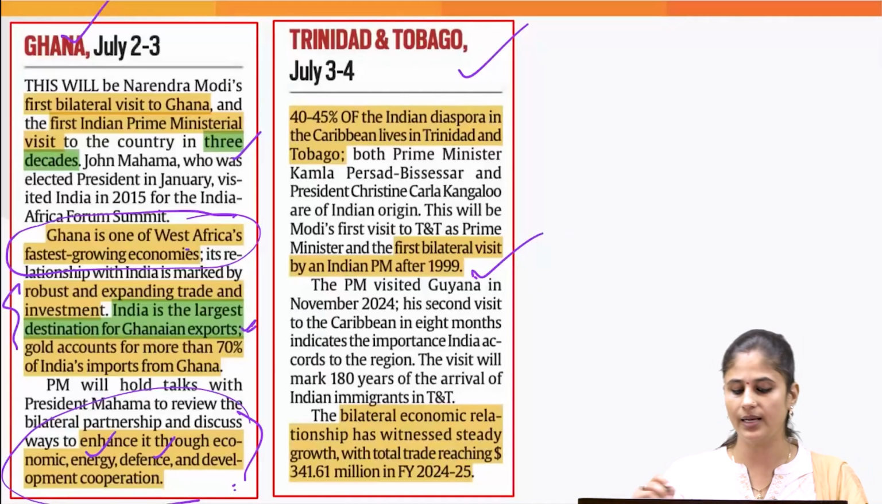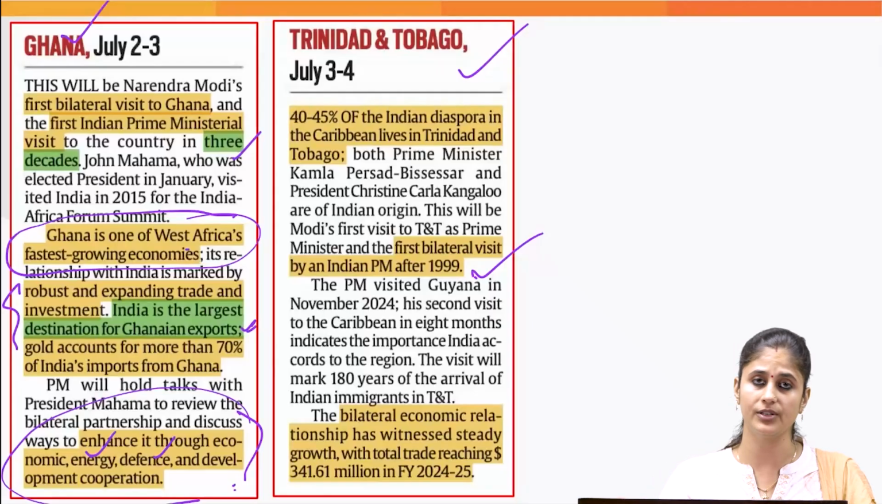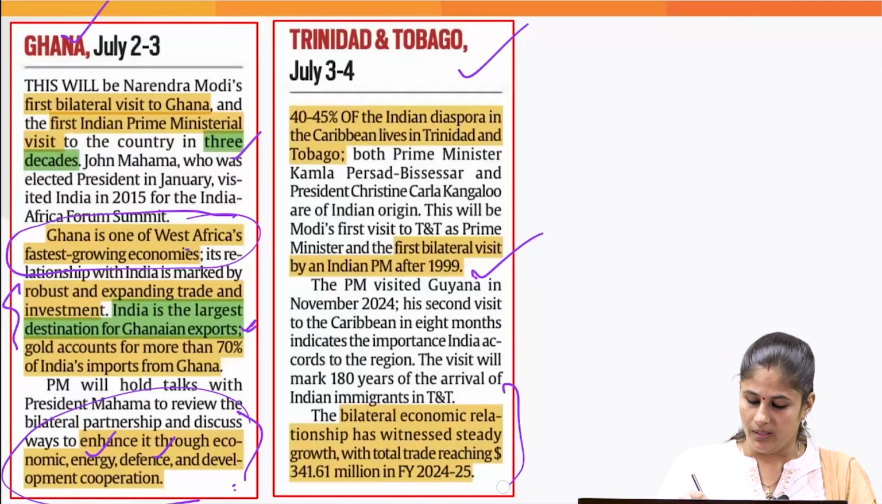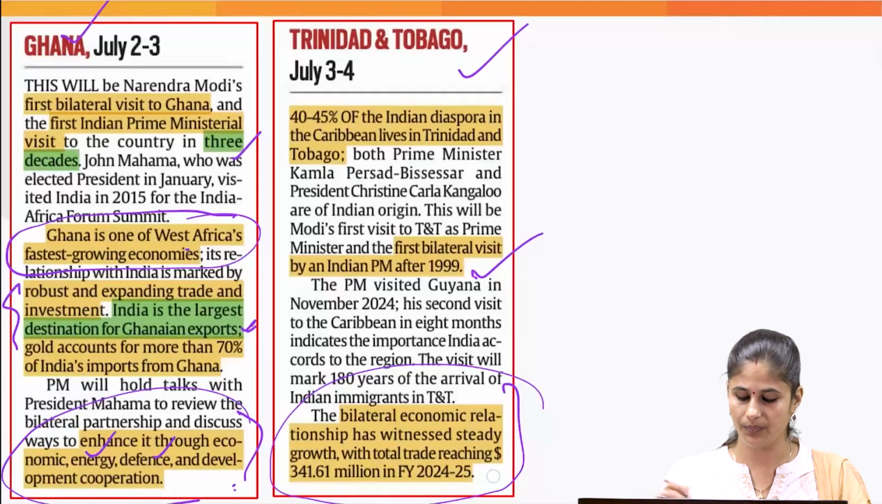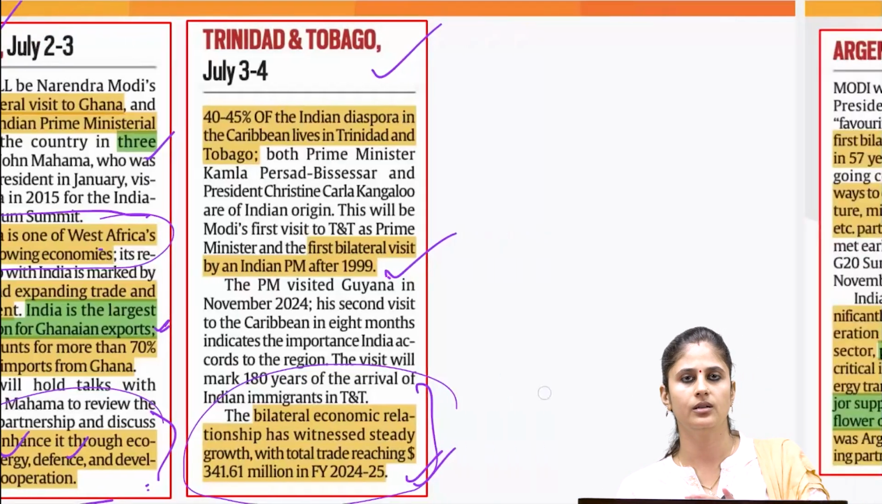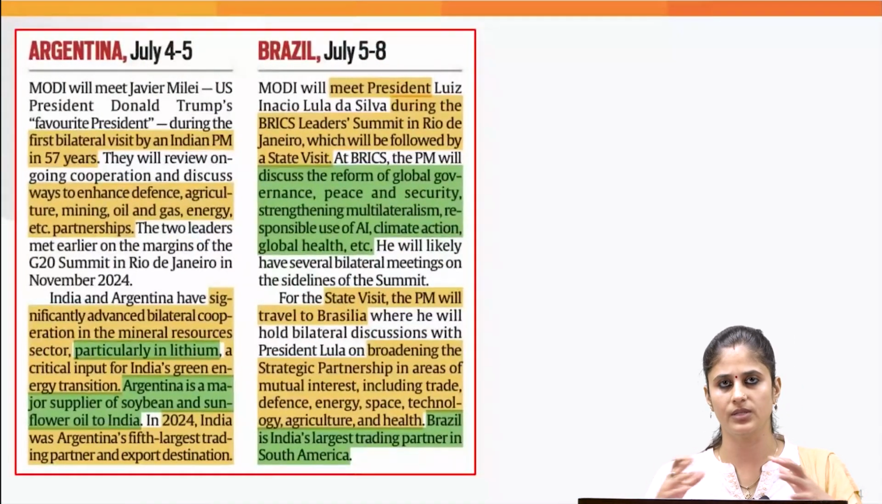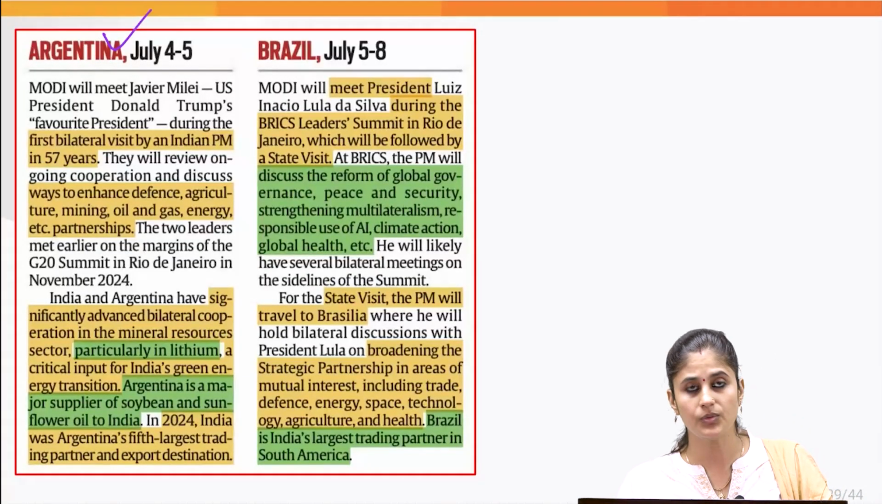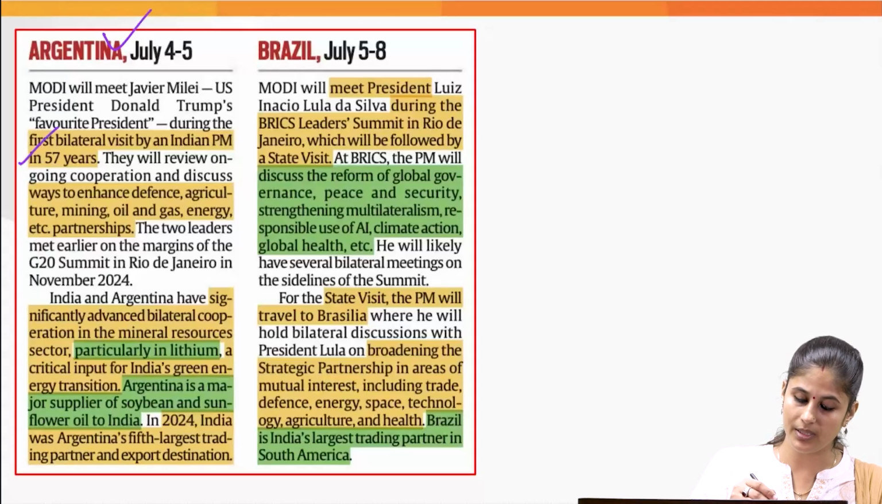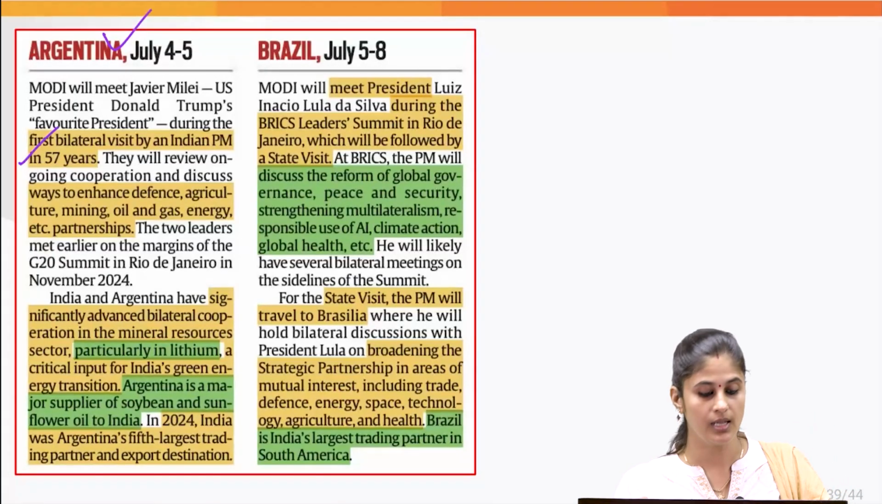Then another country is Trinidad and Tobago, where 40 to 45% of the population is of Indian diaspora, and this would be the first bilateral visit by an Indian Prime Minister after 1999. The trade relation between the two countries has increased many-fold, and during the Prime Minister's visit we would be expanding that further. Then we have Argentina. It would be the first bilateral visit by an Indian Prime Minister in 57 years.